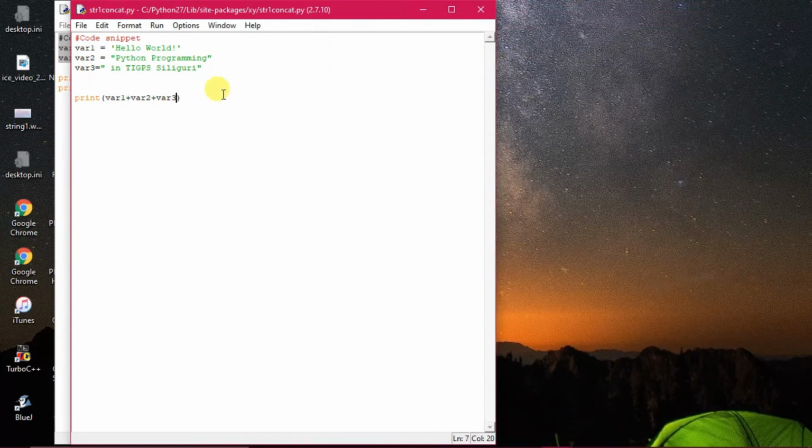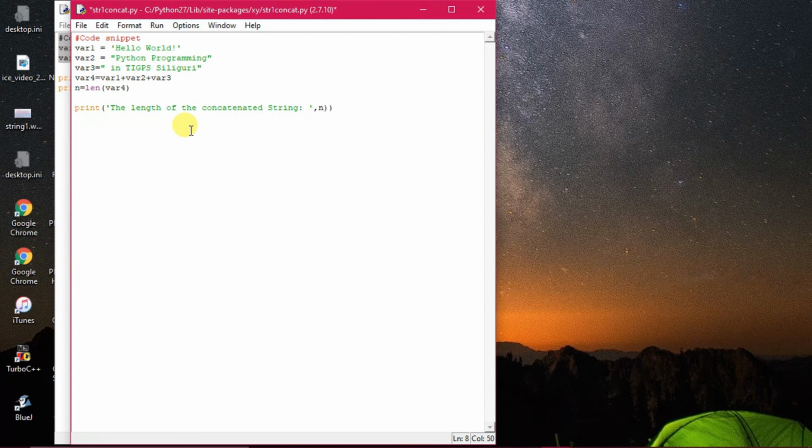Now one more thing is there. Suppose I am storing this whole thing into a variable called var4, storing var1 plus var2 plus var3. Then I am measuring its length using var4 and storing it in a variable called n. Then I'm giving the message, the length of the concatenated string, colon, then comma n.